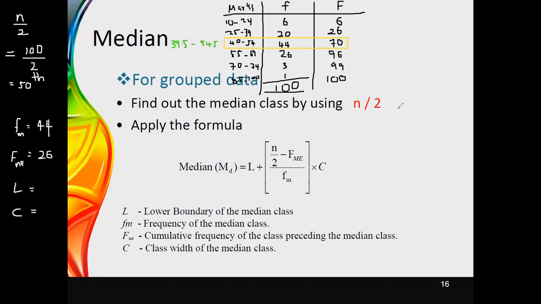Now what you can do is the substitution after identifying the appropriate values. Once you identify the value of L, it is equal to 39.5.